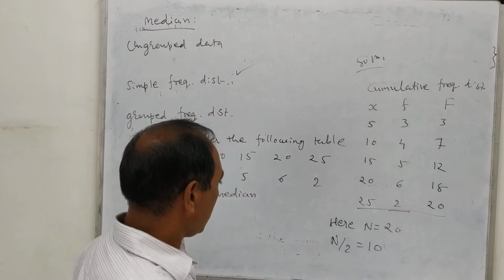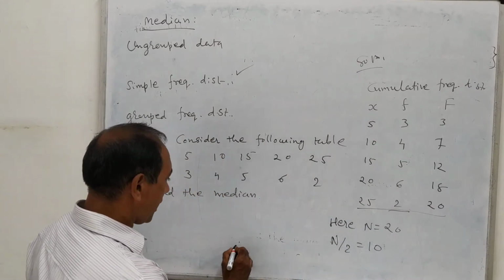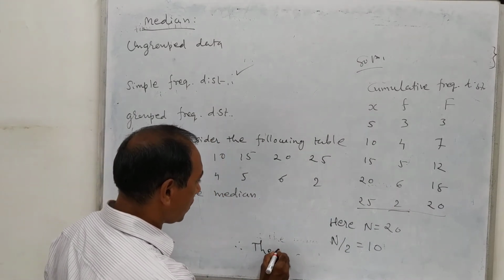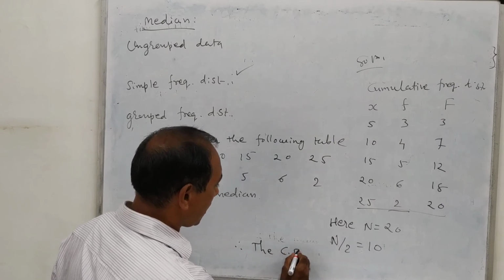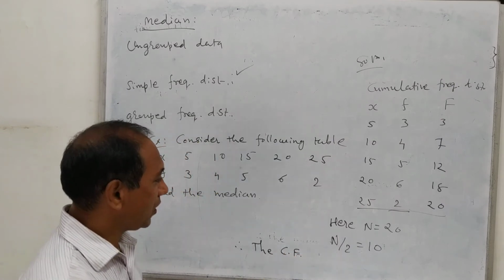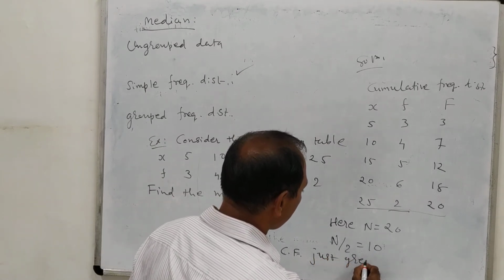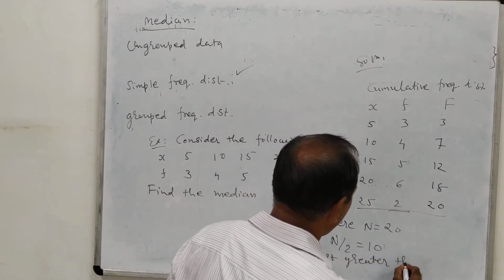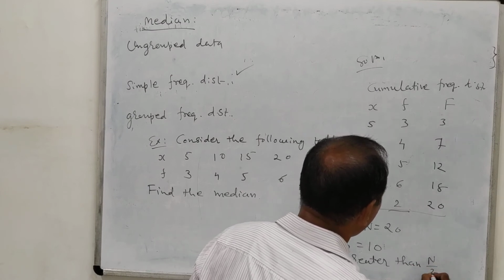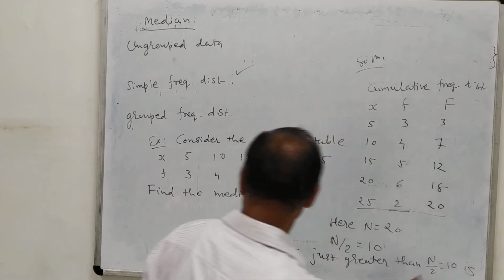So here you should write down: therefore the cumulative frequency, which I denote by CF, just greater than N by 2, equal to 10, is 12.